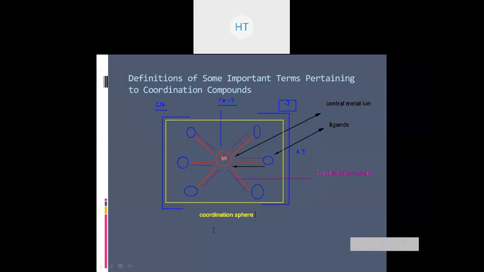On the other hand, if you observe what is exactly opposite to this bracket, present in order to neutralize the charge of this complex, what we had over here was potassium. This particular potassium, we call it a counter ion. It is called a counter ion.